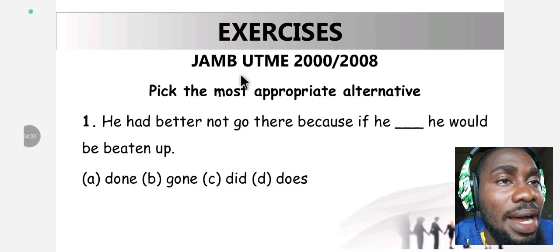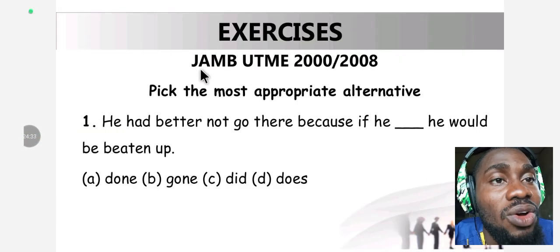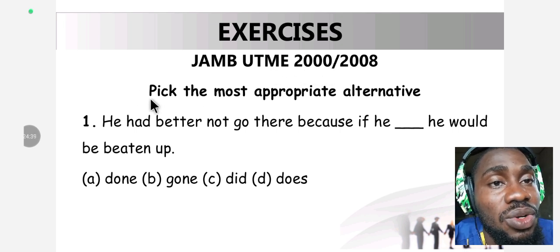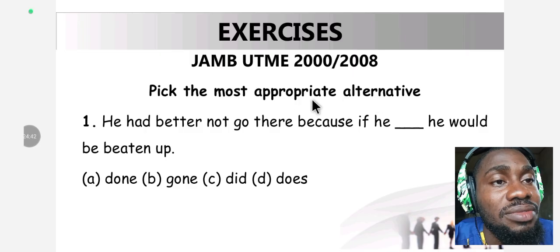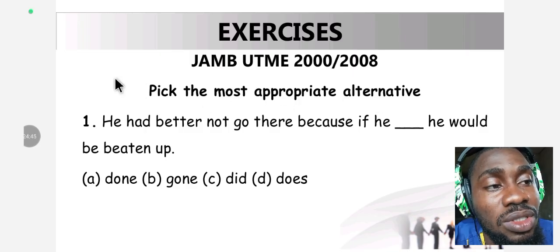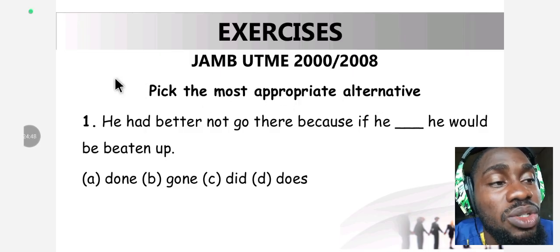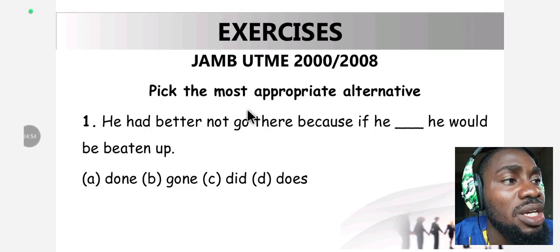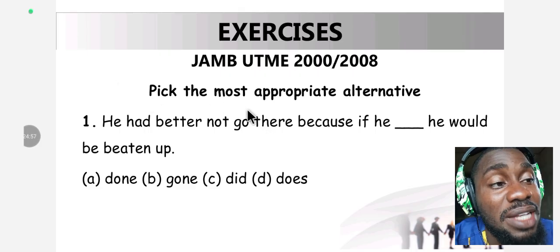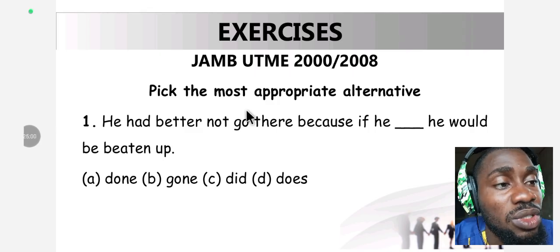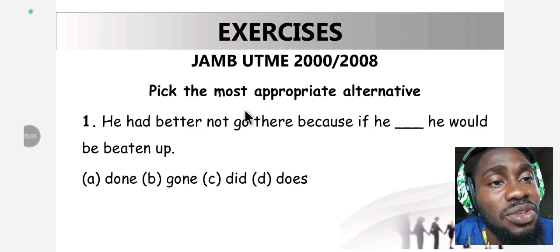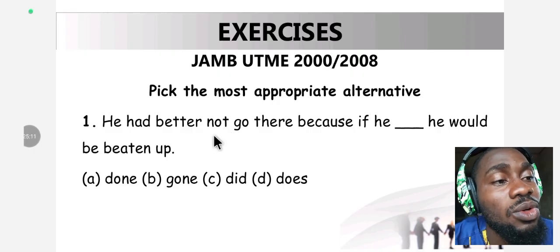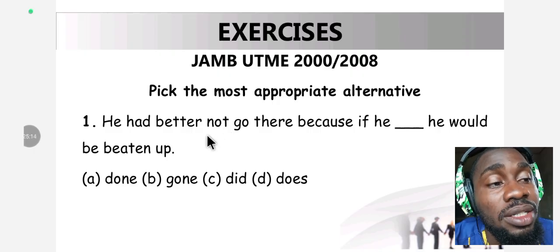Moving on to the next. We are done, and let's take some exercises under the JAMB UTME 2000/2008. The instruction says, pick the most appropriate alternative. Do not forget to read your instruction in your exam hall. Always read your instructions. Very important, because if you don't read your instruction, even though you know the questions, you might fail because you didn't obey what those in charge of setting the exam question want you to do. You are supposed to comply with exam rules, one of which is reading and obeying your instructions.